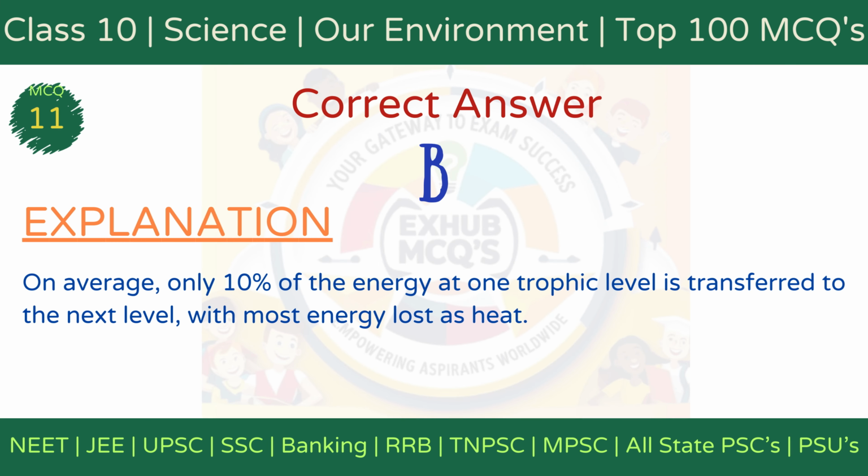The correct answer is option B, 10%. Explanation. On average, only 10% of the energy at one trophic level is transferred to the next, while the rest is lost as heat during metabolic processes like respiration and movement.